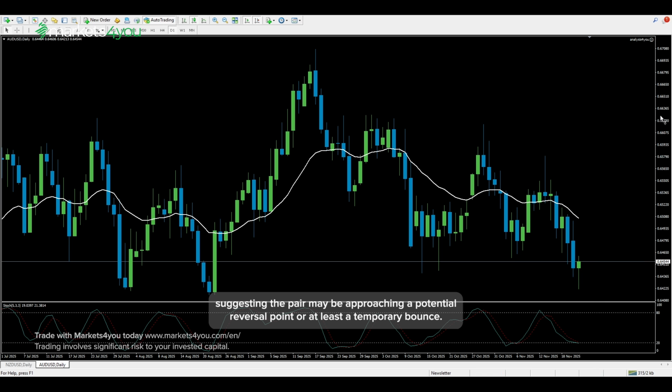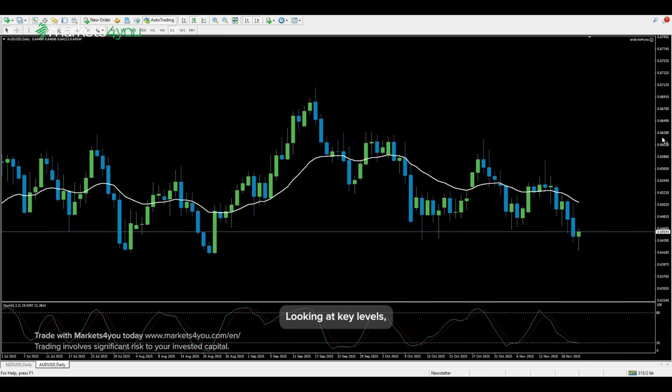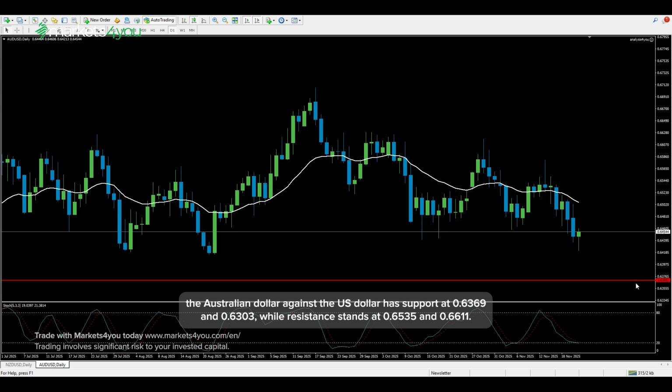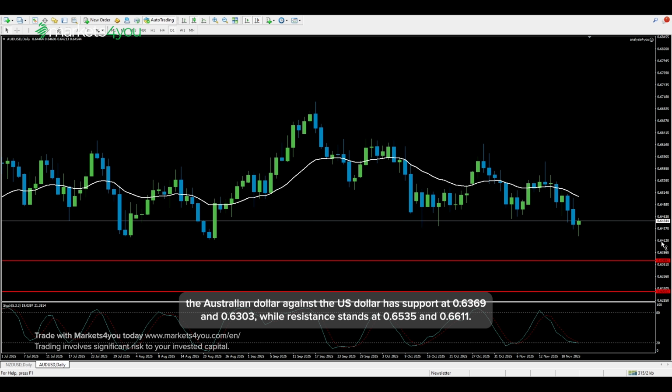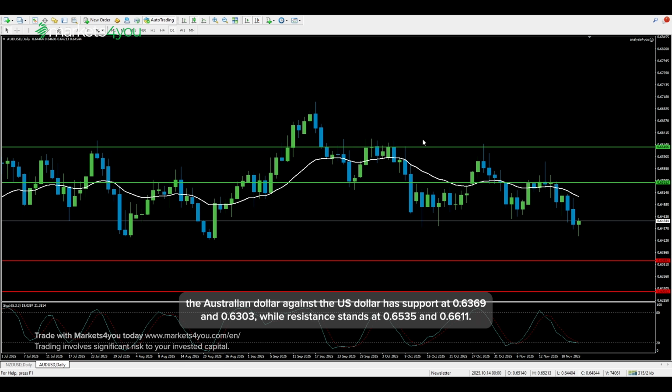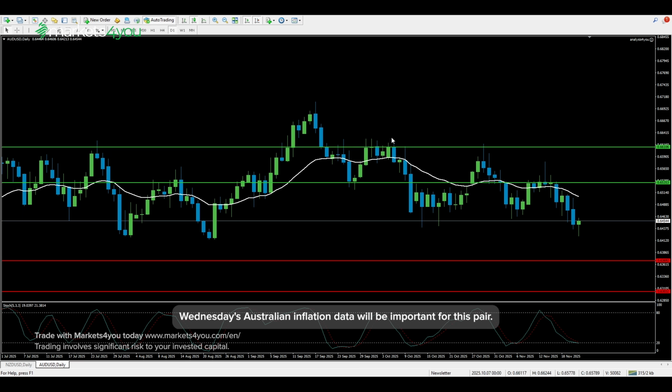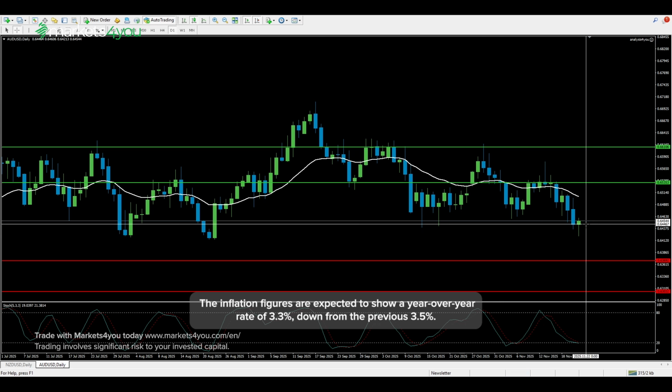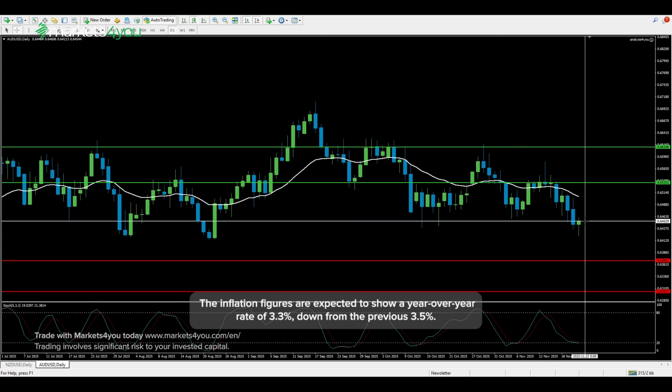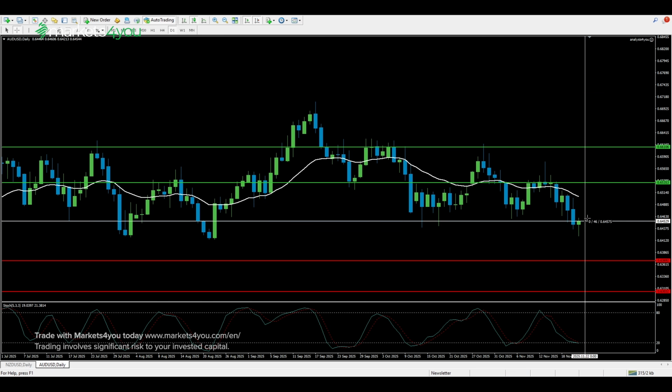Looking at key levels, the Australian dollar against the US dollar has support at 0.6369 and 0.6303, while resistance stands at 0.6535 and 0.6611. Wednesday's Australian inflation data will be important for this pair. The inflation figures are expected to show a year-over-year rate of 3.3%, down from the previous 3.5%.